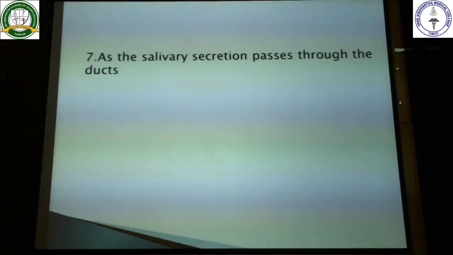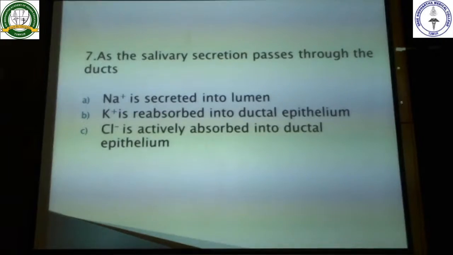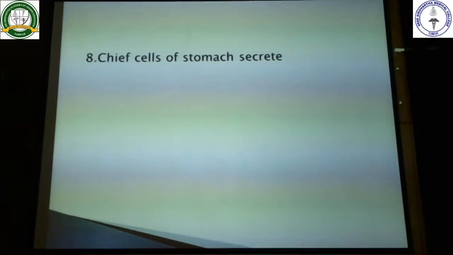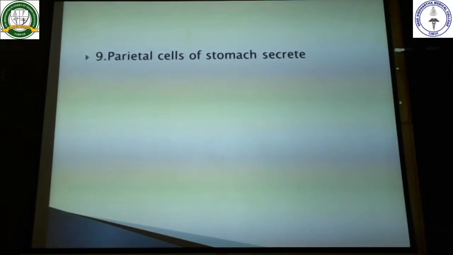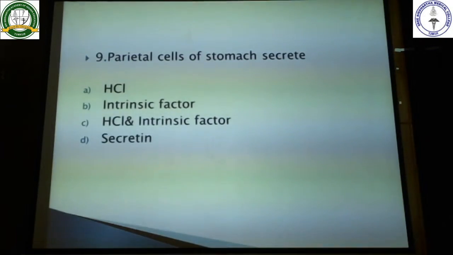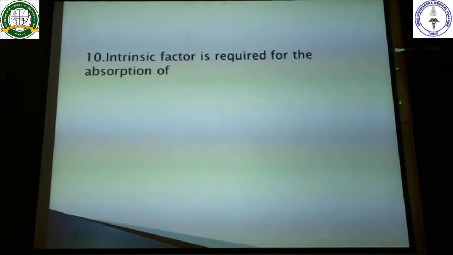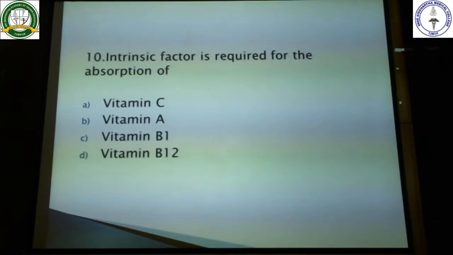As the salivary secretion passes through the ducts, there is addition of bicarbonate into the lumen. Then the chief cells of the stomach secrete pepsinogen. Parietal cells of the stomach secrete both HCl and intrinsic factor of Castle. Intrinsic factor is required for the absorption of vitamin B12, which is also called the extrinsic factor of Castle.